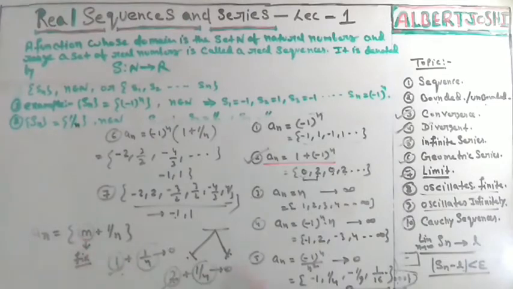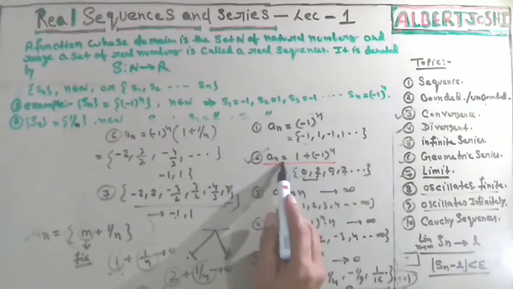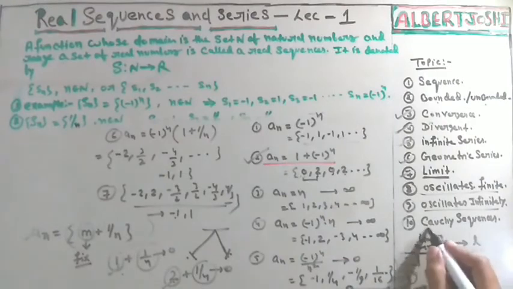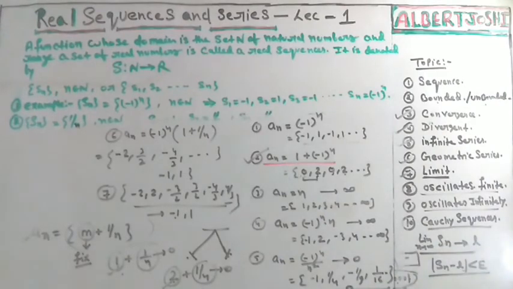For the fixed value you are getting different outputs, so such a type of sequence is called oscillating infinitely. You must discuss with some of your friends, then it will be clear. That is oscillate finitely, and that is oscillate infinitely. At last we will discuss the Cauchy sequence.